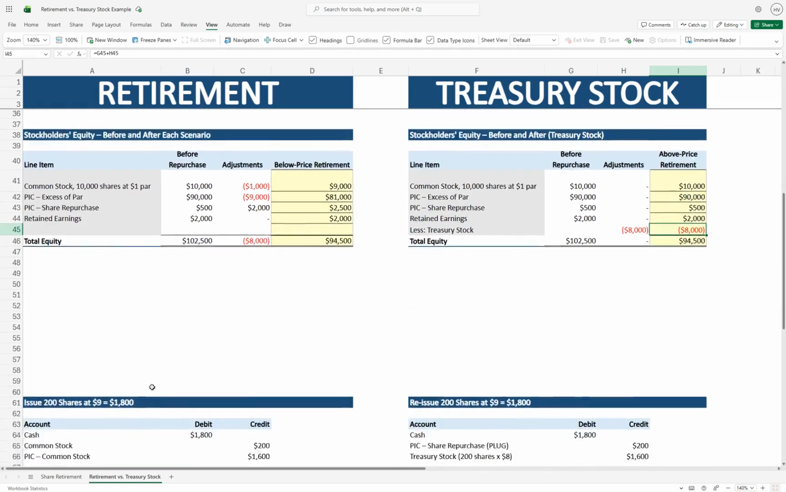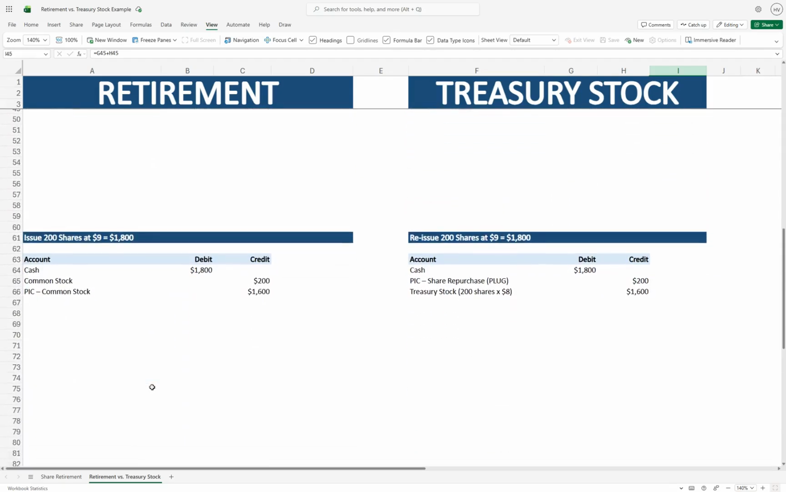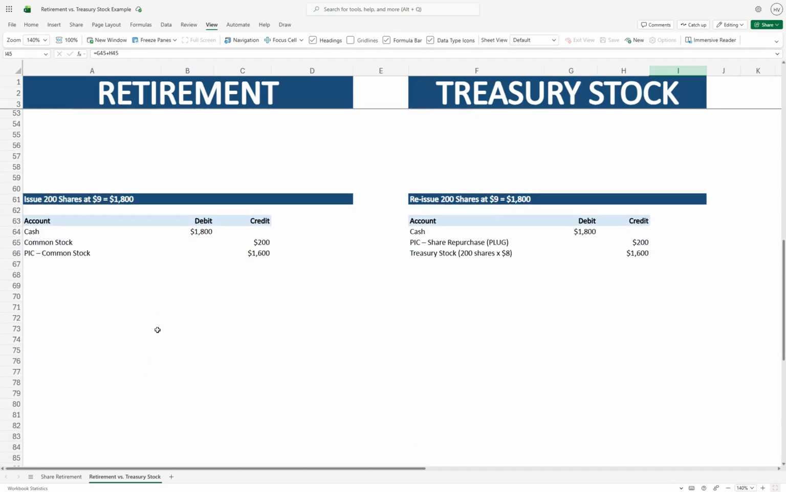Okay, so now let's look at this: we repurchased 1,000 shares, and now we issue 200 new shares. Well, under the retirement scenario, we have retired those shares completely. We are never reissuing those same shares. So any issuance of new shares would be accounted for in the same manner as you would always account for it when you sell shares.